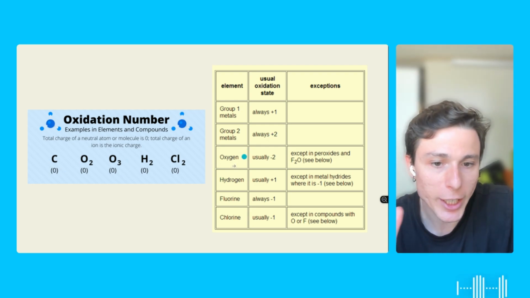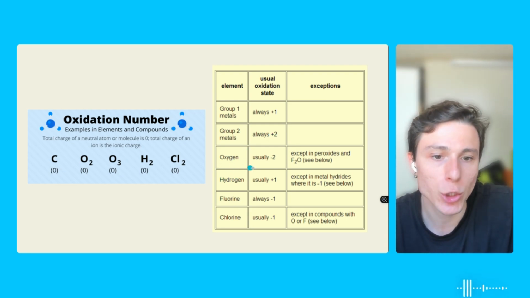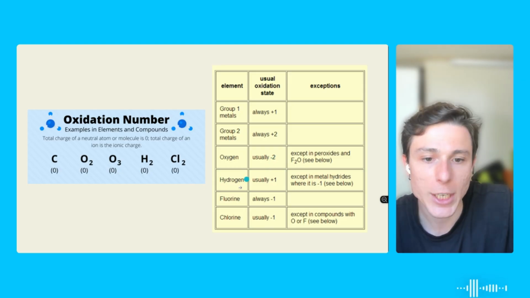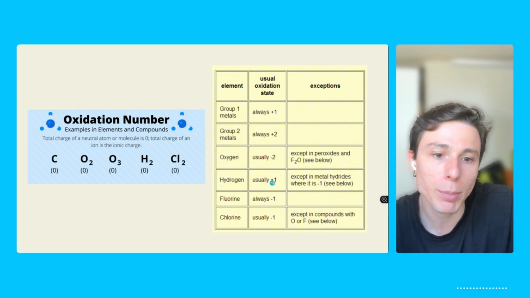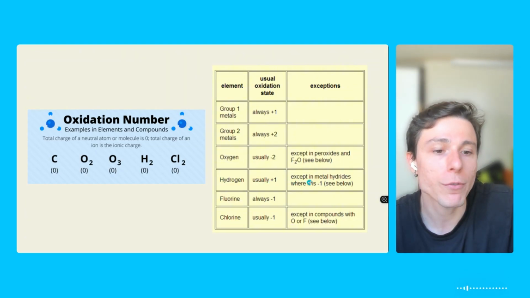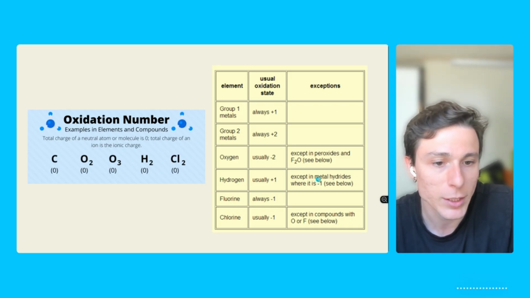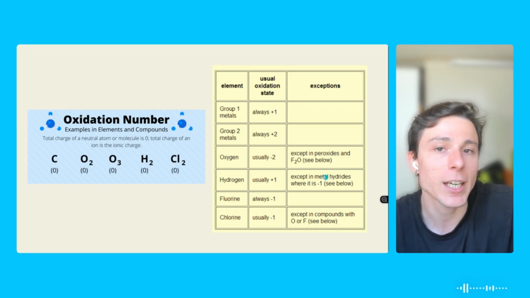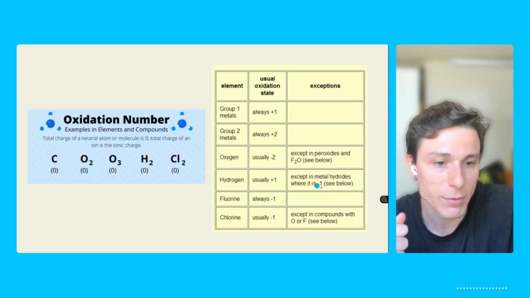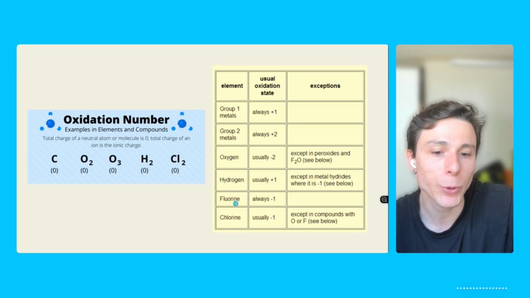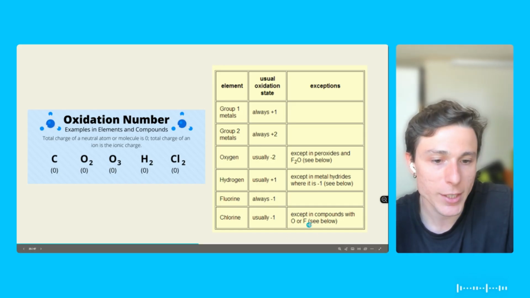And now, most important, oxygen and hydrogen. Oxygen usually is going to be -2 because it has the tendency of attracting 2 electrons for itself. Next, we have hydrogen. That's usually going to be +1. We have an exception here, and also a very important exception. Every time we have hydrogen bonding with a metal, the hydrogen will have the negative charge and the metal will have the positive charge. And after that, the 2 other elements that are important for you to remember are fluorine and chlorine, always being -1. Okay, a little exception here for chlorine.